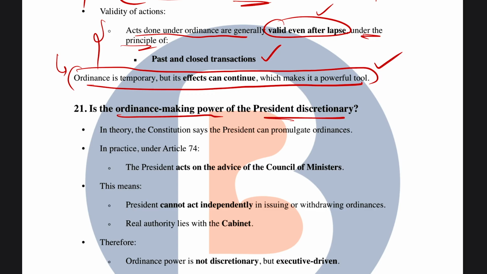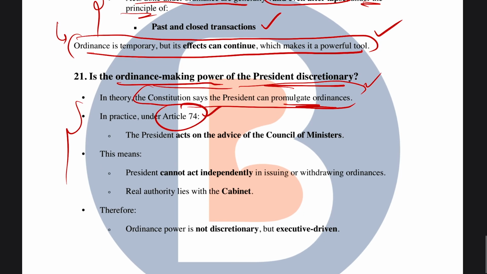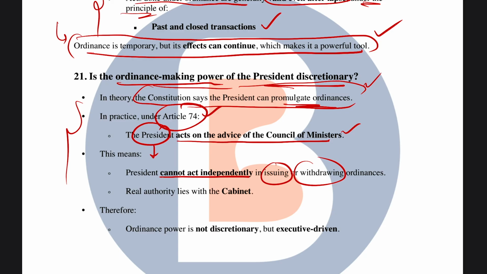Next question: is the ordinance making power of the president discretionary? Well, this is a very important philosophical kind of question, because in theory, the constitution says that the president can promulgate ordinances. However, under Article 74 of the Indian Constitution, the President does not have independence, or his own arena where he can exercise his powers. Rather, he acts on the advice of the Council of Ministers, which means the President cannot act independently in issuing or withdrawing any ordinance.